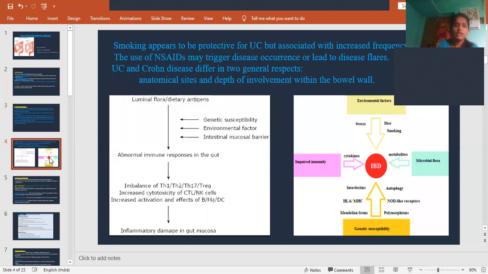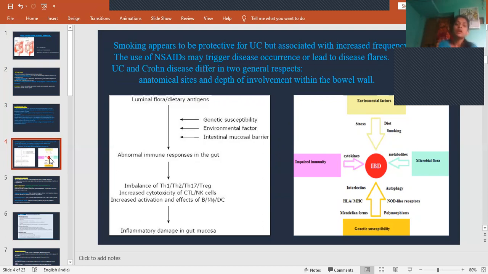And it was found that smoking appears to be protective in the case of ulcerative colitis, but because of smoking, the effect which causes Crohn's disease will be elevated. The exact mechanism is not known. And then the use of NSAIDs may trigger disease occurrence or lead to disease flares.